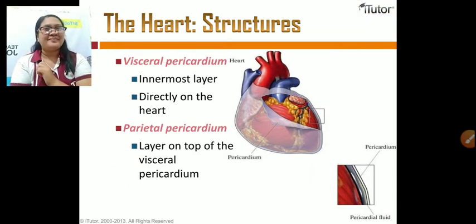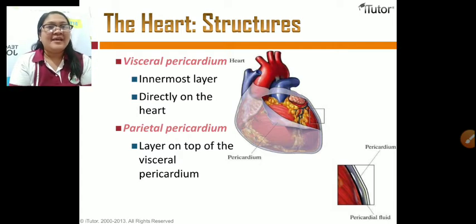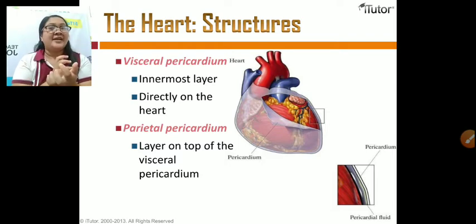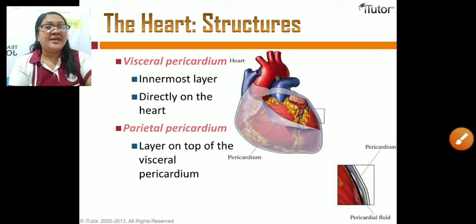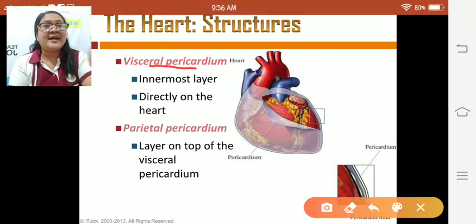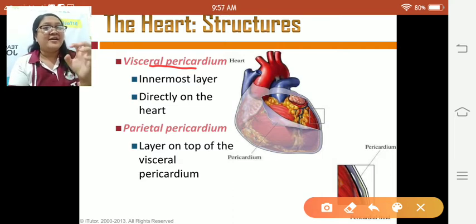We have here two kinds of pericardium: the visceral pericardium and the parietal pericardium. In the covering, the innermost layer is what we call the visceral pericardium. And of course, the outer layer is what we call the parietal pericardium.